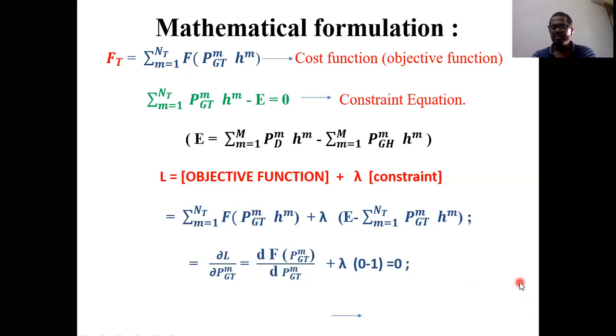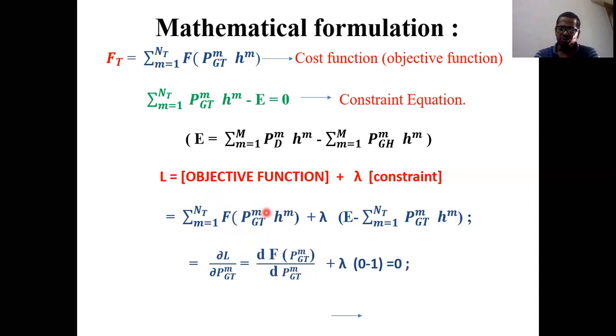One variable. So let's see the actual meaning. When we use a normal differentiation and similarly when we use a partial differentiation, that is the point here. When you consider the first one, that is the objective function, this f is a function of only PGTM.